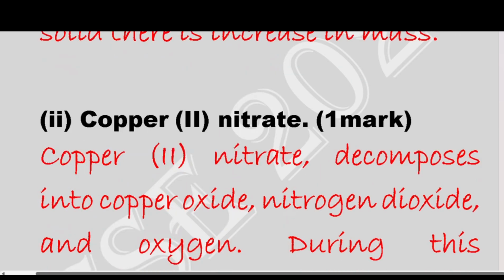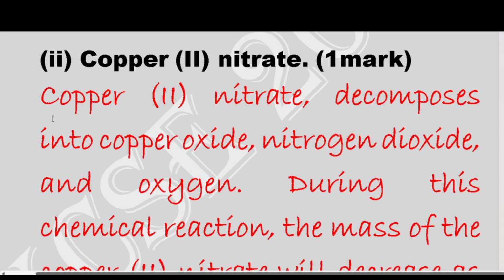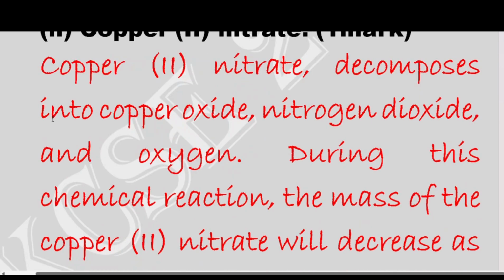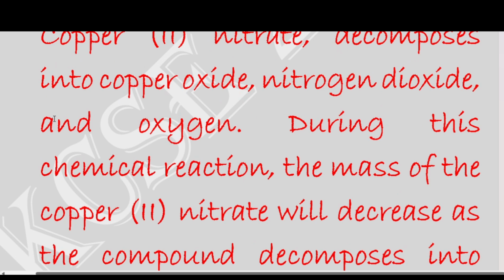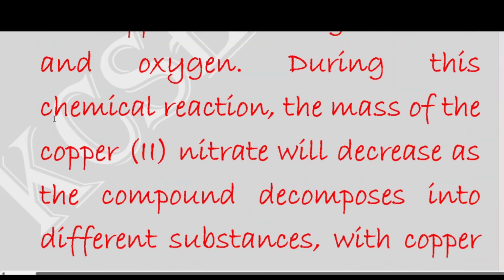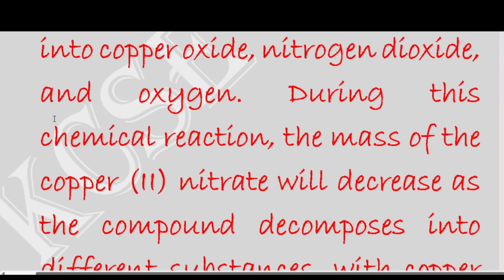Remember, oxygen is a gas, nitrogen dioxide is a gas, so they will escape into air. Copper oxide is a solid, that one will remain.